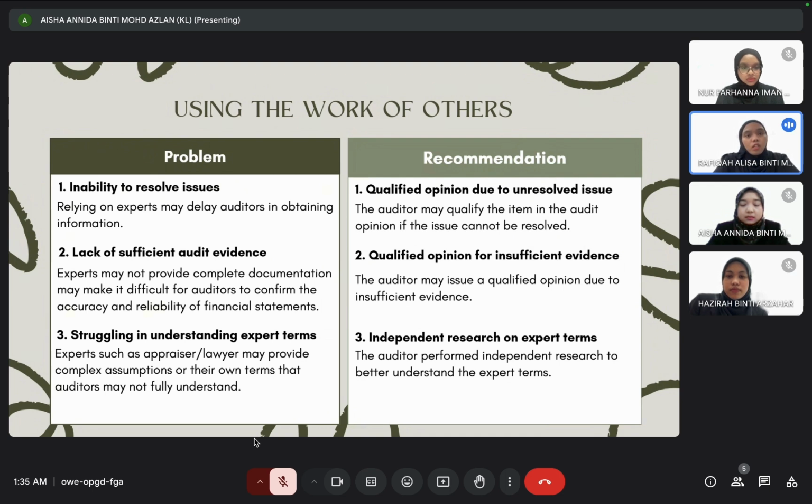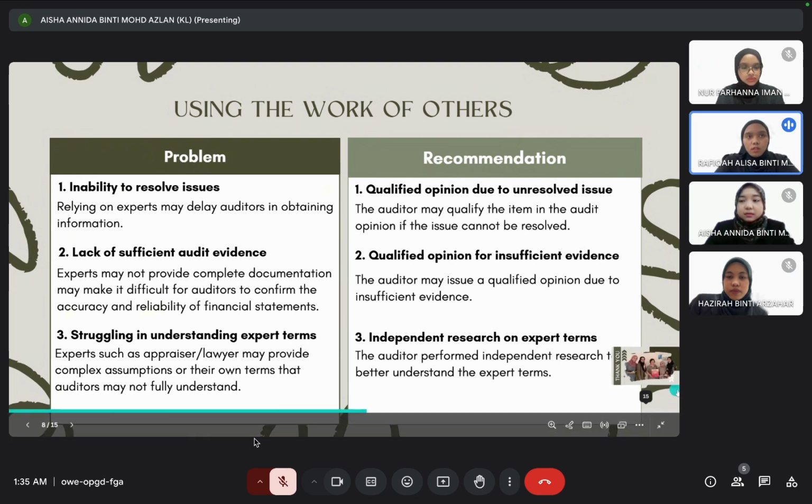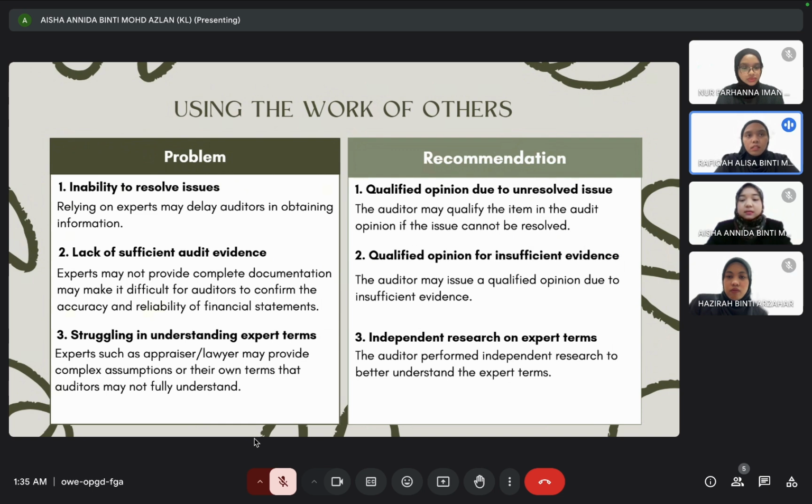Next is the recommendation for the problem. First, qualified opinion due to unresolved issue. The auditor may qualify the item in the audit opinion if the issue cannot be resolved. Second, qualified opinion for insufficient evidence. The auditor may issue a qualified opinion due to insufficient evidence. Third, independent research on expert terms. The auditor performs independent research to better understand the expert terms.